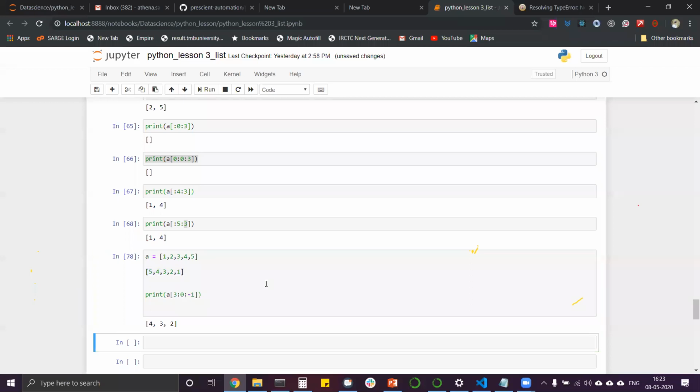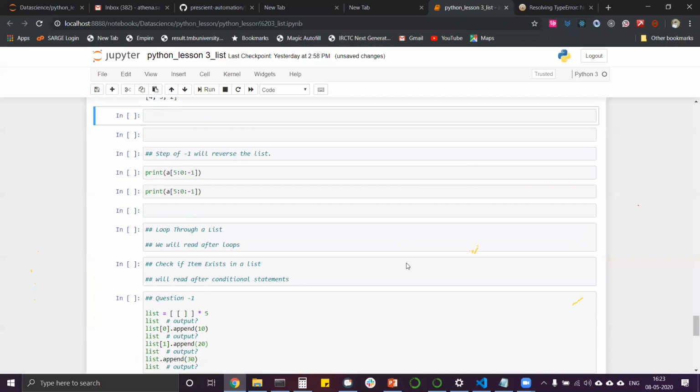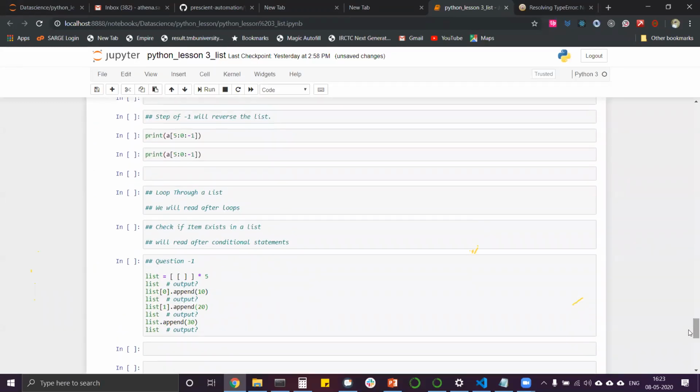Okay, yes, now sir, I have one more question. You might get the answer, but I will need the explanation. First of all, see this, there are two square brackets here. What will be the output of this? And I will need an explanation of it, so don't worry about giving me answers right now. You can do it in your Jupyter notebooks. I will put this question in the assignments.